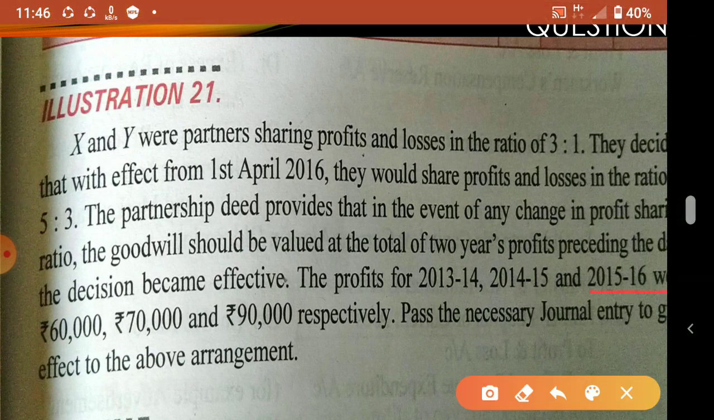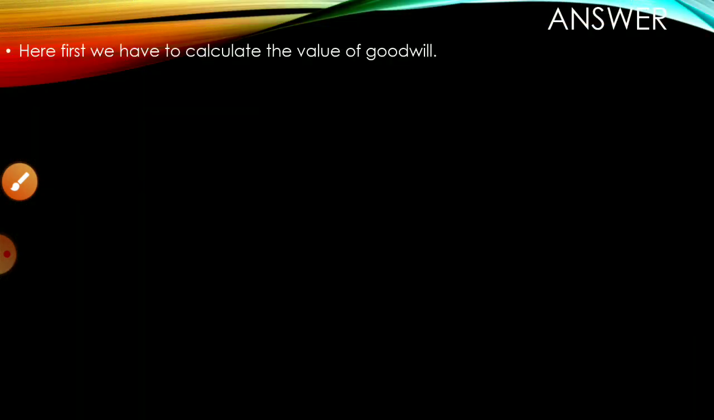So 2016 is 90,000, 2014-15 is 70,000. So these are the 2 years' profit. Here they are not asking for any average profit, super profit or capitalization method. They said the total of 2 years' profit, so you just total the 2 years' profit. Number of years' purchase is also not there. Okay. Now we'll see the answer.